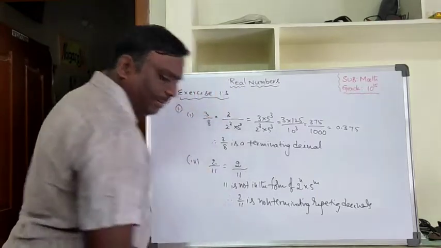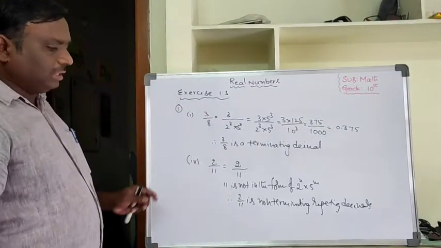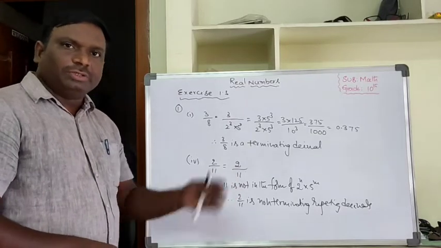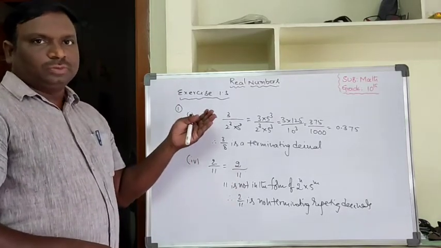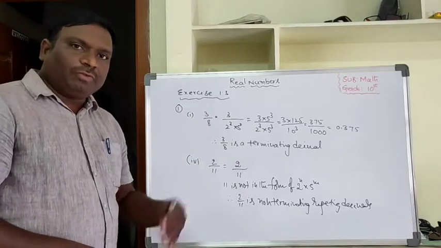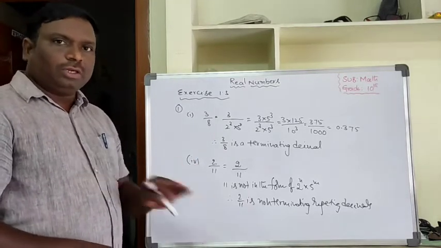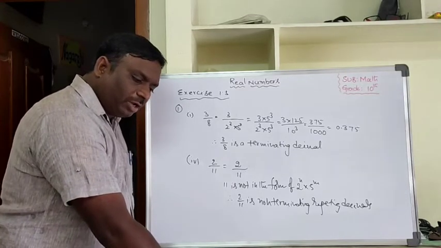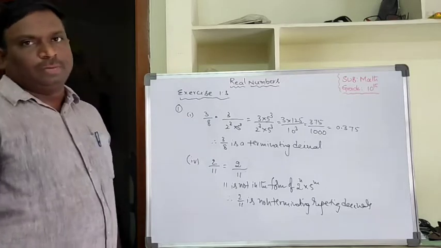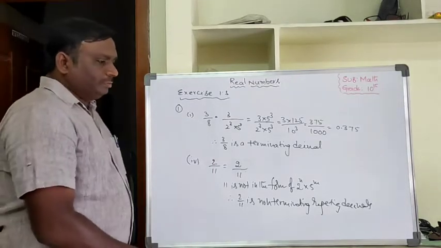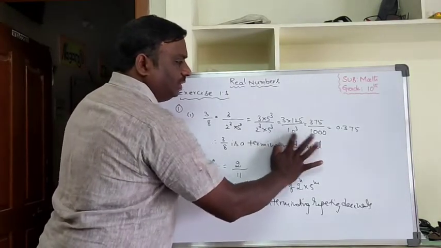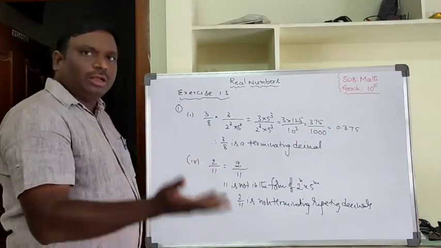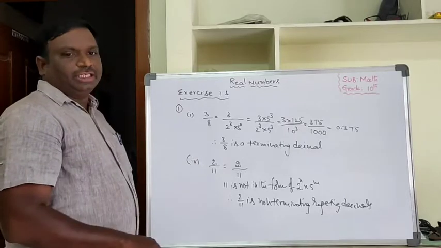One more, the second main, is also there. There they are asking without performing the division. In the first main they did not ask about without performing the division, so you can do the division also. But particularly here they are asking without performing the division. That means we do not have to do the division. Whether the following rationals will have terminating decimal form or non-terminating repeating decimal form. So no need to change this into decimal form. They are asking whether they are terminating or non-terminating repeating decimals.